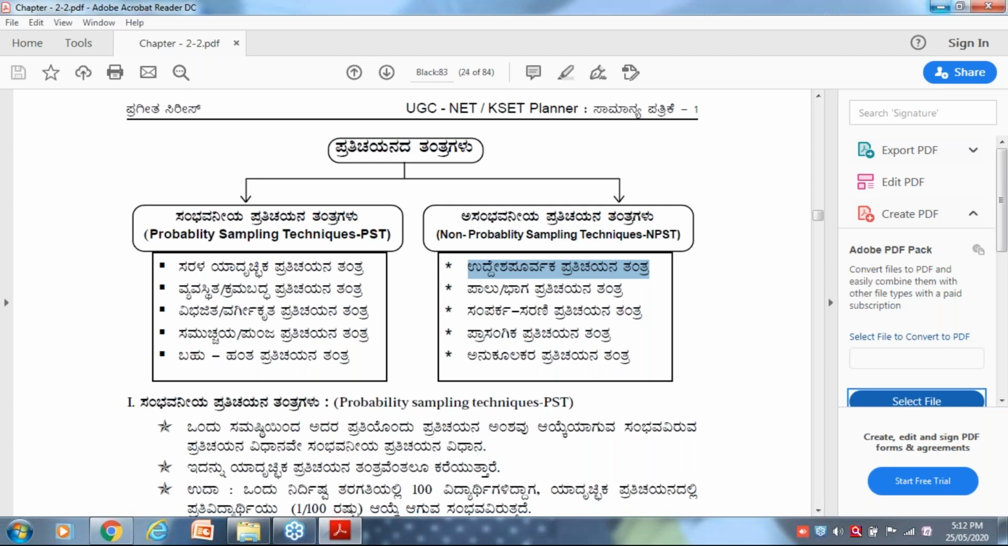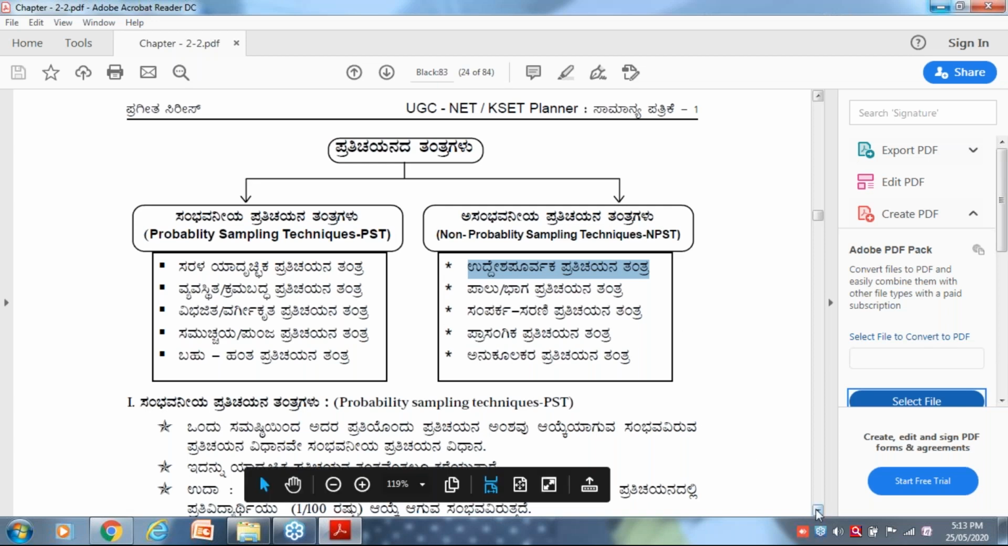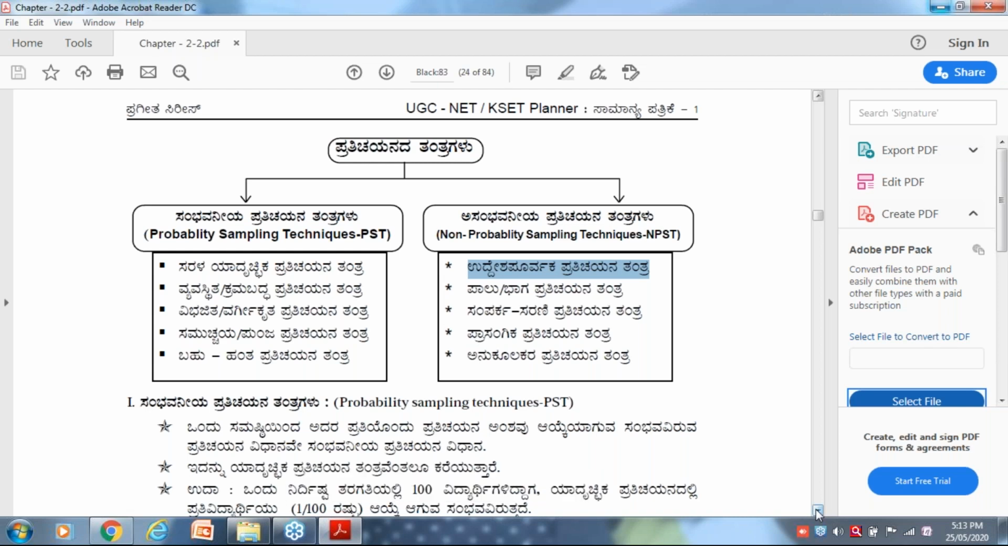Incidental is also called accidental, or convenience sampling technique. Okay, so these are the PSTs and NPSTs. Please remember this list carries 2 marks for you in the exam.